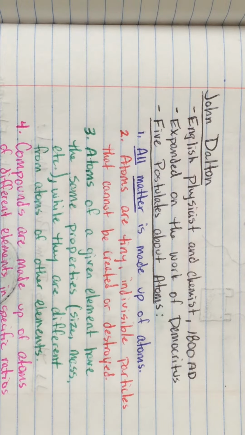The first one is that all matter is made up of atoms, and this largely agrees with what Democritus said. The second postulate is that atoms are tiny, indivisible particles that cannot be created or destroyed. And this is again very much like what Democritus said. The third postulate from John Dalton is that atoms of a given element have the same properties, so the same size, same mass, same volume, etc., while they are different from atoms of different elements. And what this means is that if I had a sample of pure copper, which is an element, all of the atoms that make up that sample of copper, John Dalton would have believed that they are exactly the same.